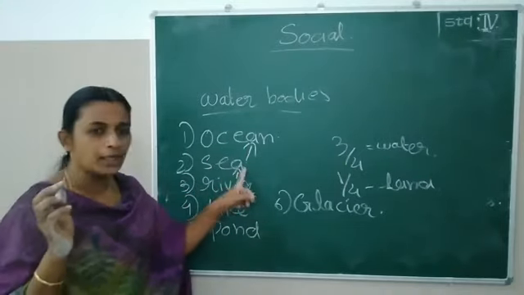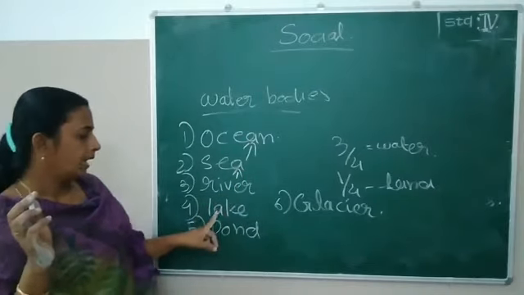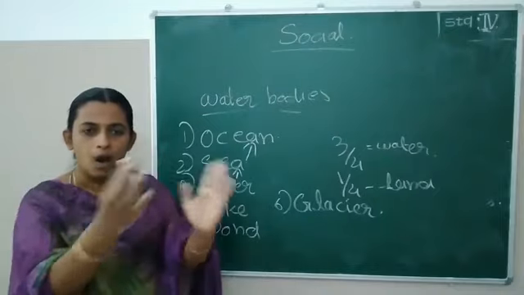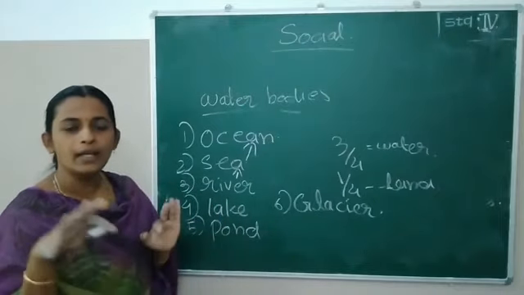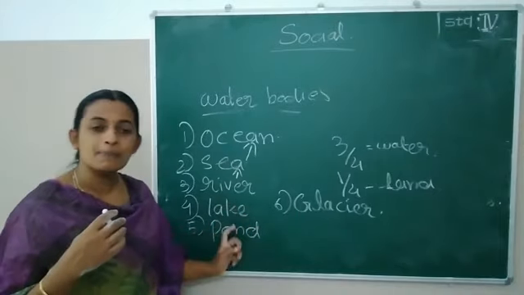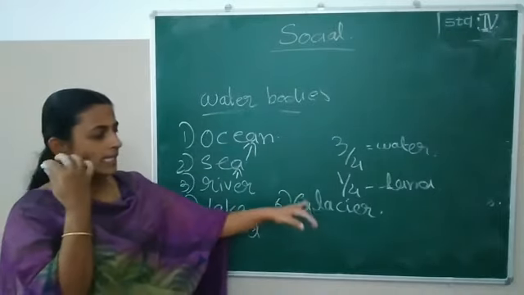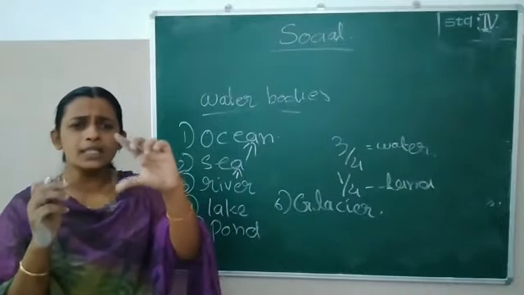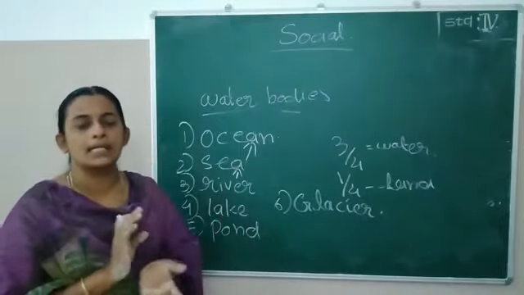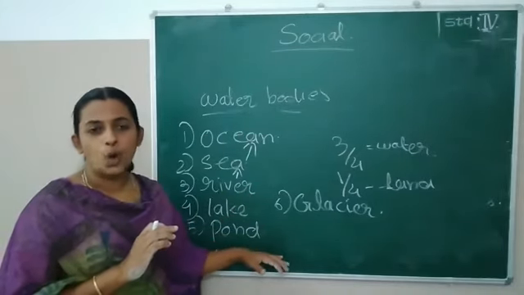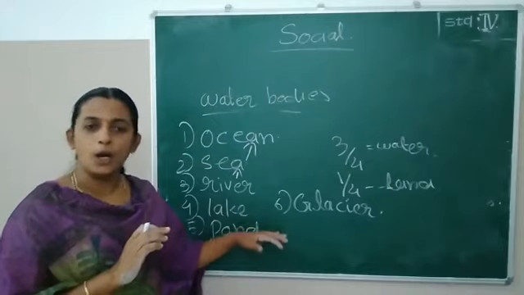And rivers are joined with sea. Lake is a water body, but that is not flowing. All the sides are covered by water. And the pond, same as lake, but it is smaller than lake. And glaciers are slowly moving pieces of icebergs. Got it? So these are the major water forms or water bodies.